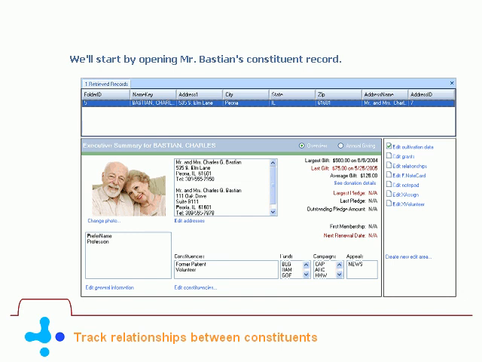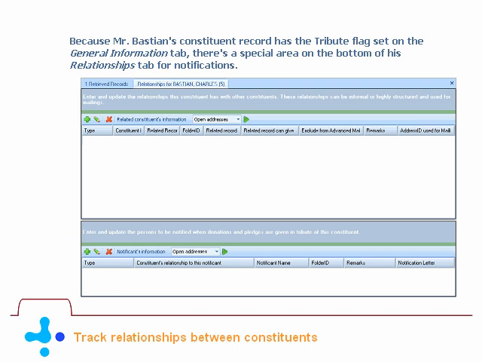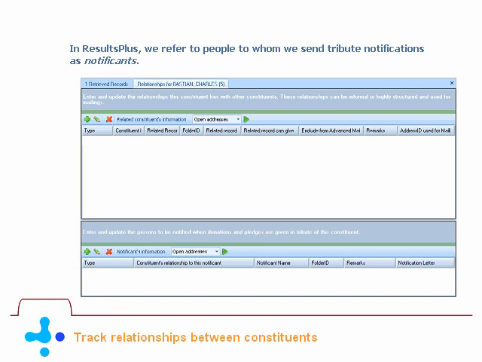We'll start by opening Mr. Bastian's constituent record. Then we'll click Edit Relationships. Because Mr. Bastian's constituent record has the tribute flag set on the General Information tab, there's a special area on the bottom of his Relationships tab for notifications. In ResultsPlus, we refer to people to whom we send tribute notifications as notificants.